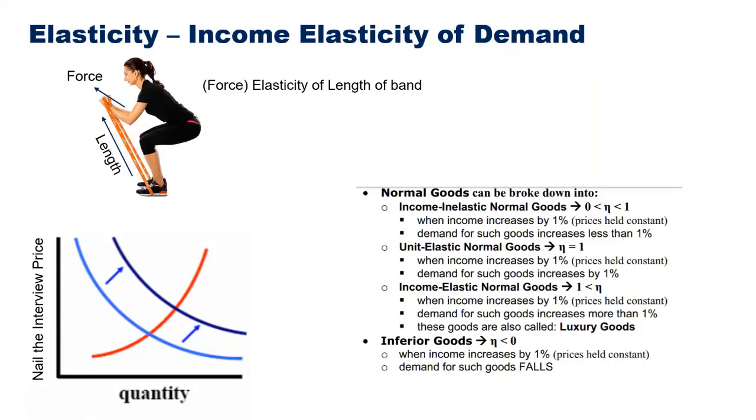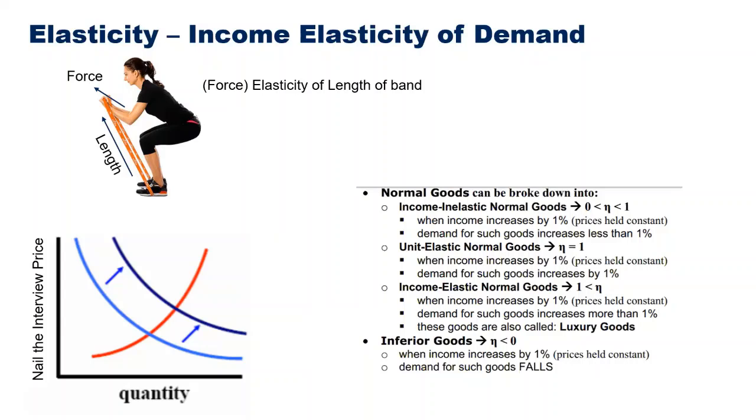So if people, instead of getting 1 lakh, are getting 10,000 rupees now, people will start buying cheap products. So if there's some country which is getting poorer day by day, and I'm launching a product in that country, I'll always want to produce inferior goods because I know that people's income will go down, and they will buy inferior goods. So demand for my inferior goods will go up.